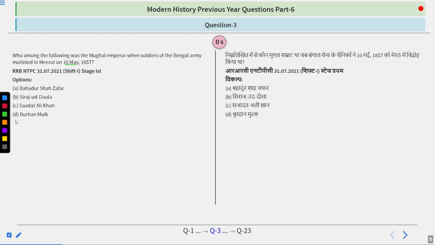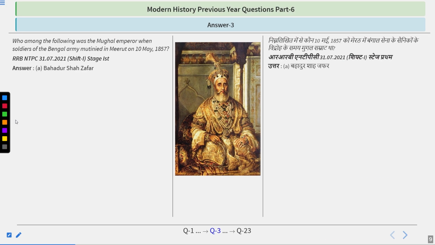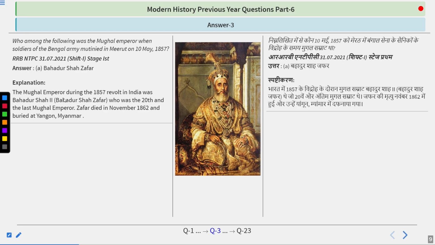I guess you have figured it out, because the answer is Bahadur Shah Zafar. The Mughal emperor during the 1857 revolt in India was Bahadur Shah II, or Zafar, who was the 20th and the last Mughal emperor. Zafar died in November 1862 and was buried at Yangon, Myanmar. So do remember the name. The name was Bahadur Shah Zafar. On 10th May 1857, when the soldiers of the Bengal army mutinied, he was the Mughal emperor.